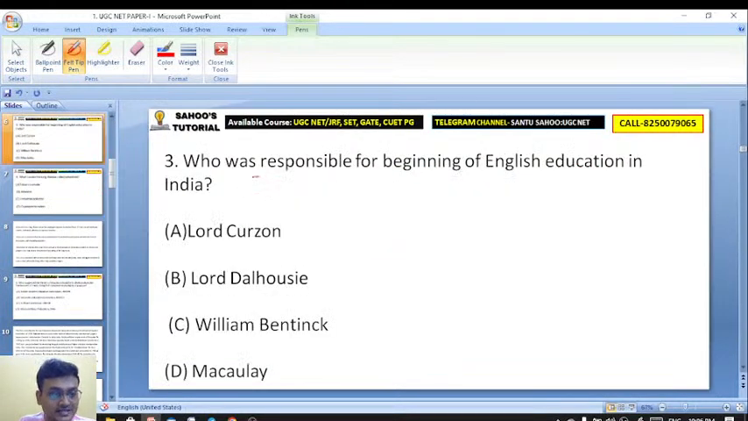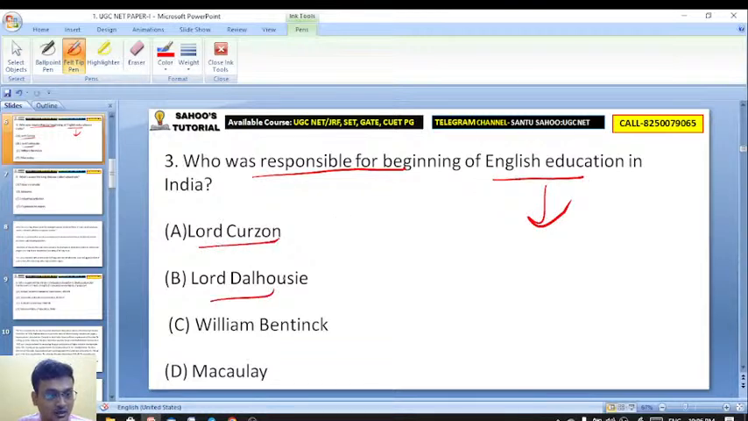Who was responsible for beginning of English education in India? Easy one, do answer very quickly. Lord Curzon, Lord Dalhousie, William Bentinck, and Thomas Babington Macaulay. You all know here.